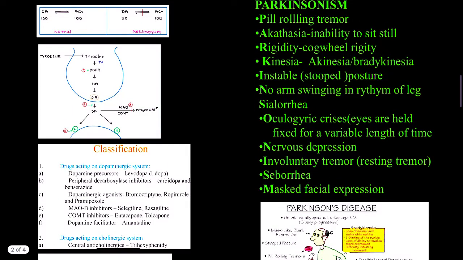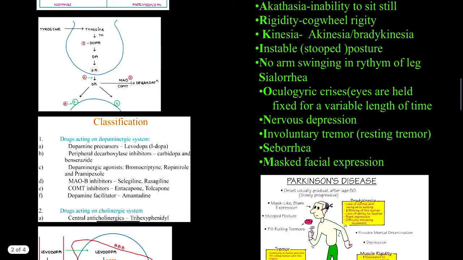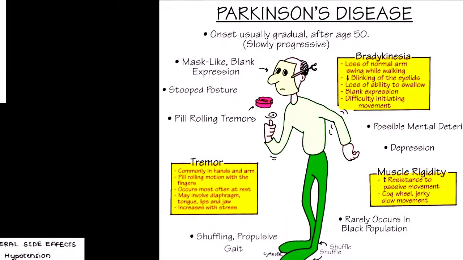That means tolonu, we call it tolonu in Nepali. And from N we have nervous depression. From I we have involuntary tremor, that is resting tremor. And from S we have seborrhea, the skin disorder. Similarly from M we have masked facial expression, and this can be remembered from this diagram. It is the same representation: pill rolling tremor, stooped posture, masklike blank expression.